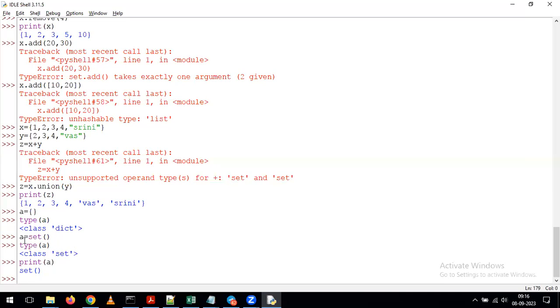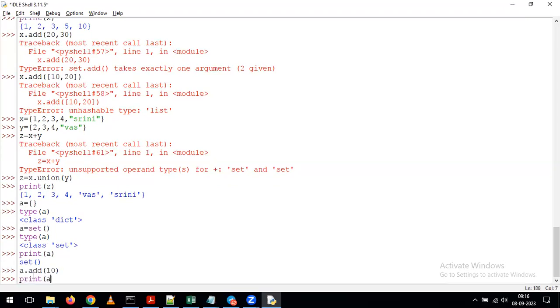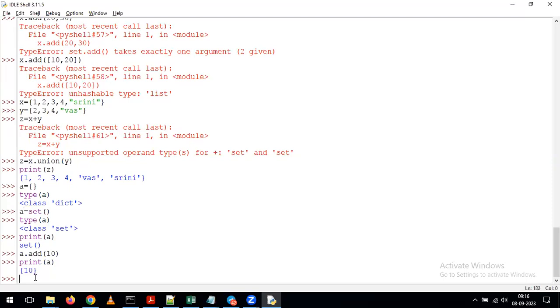Now you tell me, on top of this empty set, I want to add values. How do we add the values? We created the empty set by giving the set function or set keyword. Now my requirement is, on top of this empty set, I want to add values. How to add the values? A dot add. Yes, just give A dot add. I'm giving, for example, 10. Now I'm giving print of A. Now see what's happening. We can see the data as 10.